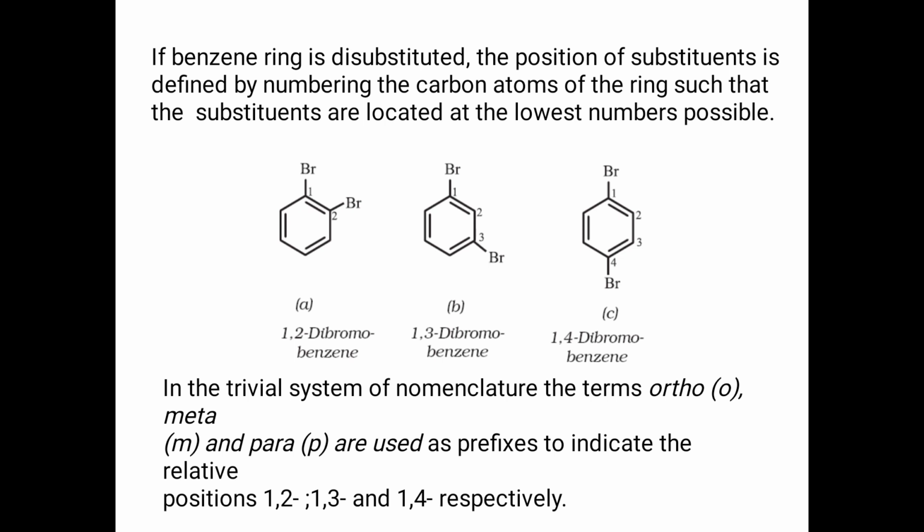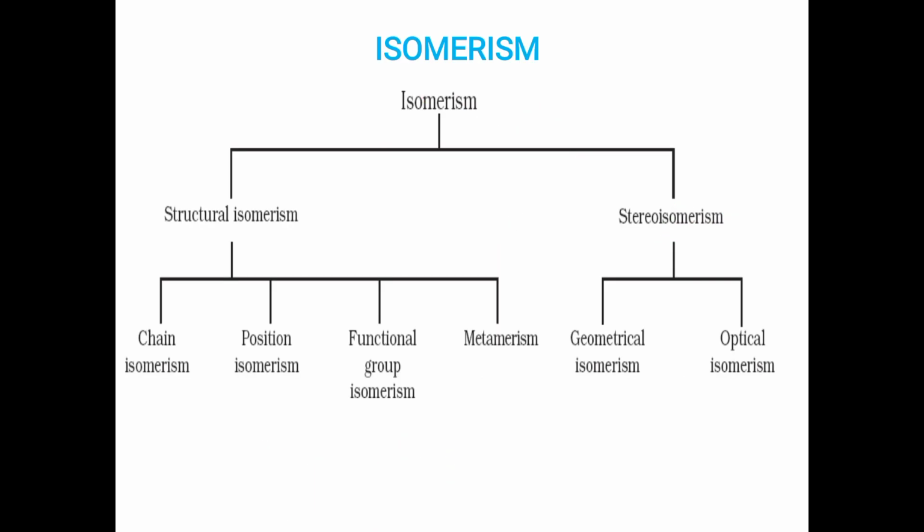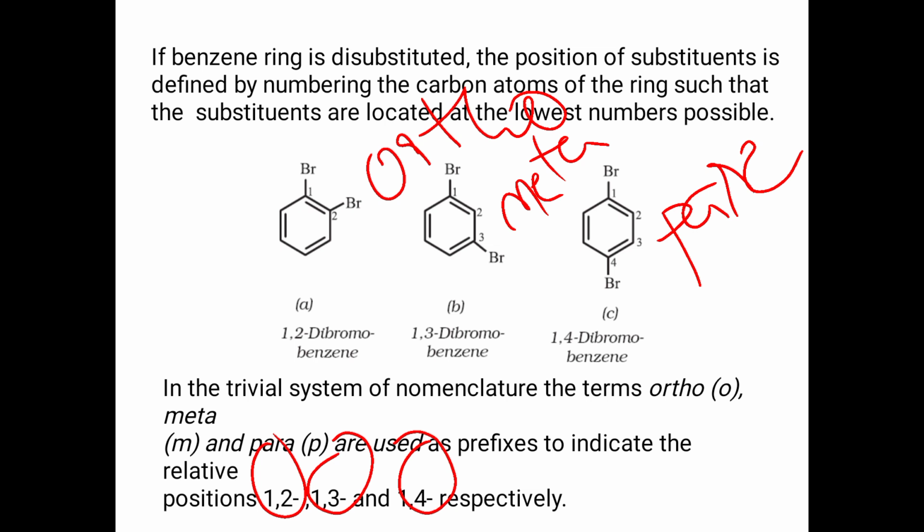And in common names, the second position is known as ortho position. The third position is meta. The fourth position is para. Ortho, meta, para positions. If it is 1,2, that is ortho. 1,3, meta. 1,4, para. We'll see isomerism in the next class.